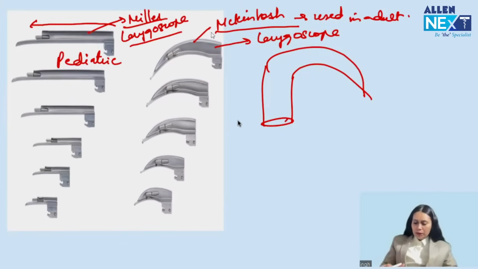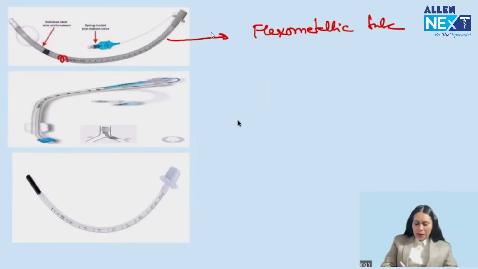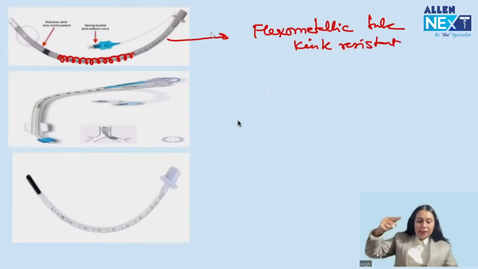Got my point? Okay. Then some special tubes. 3 important tubes I want you to know. First one, this is flexometallic. What is special about flexometallic tube? Its inner diameter is reinforced by a metallic wire. So this has become kink resistant. So any tube with a metallic wire, it is flexometallic tube.